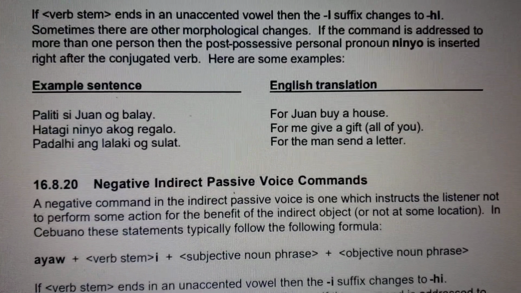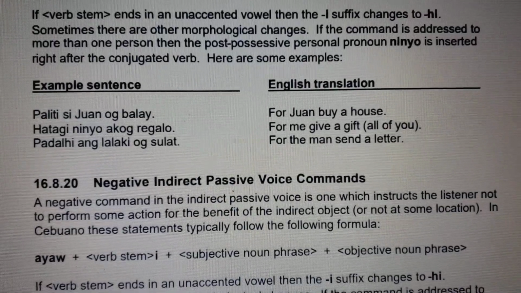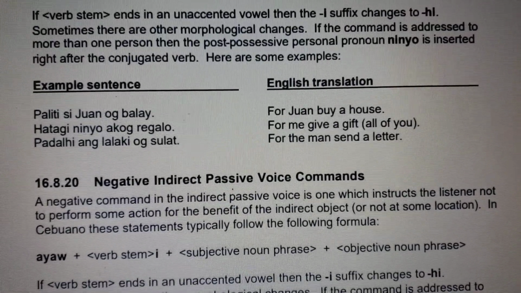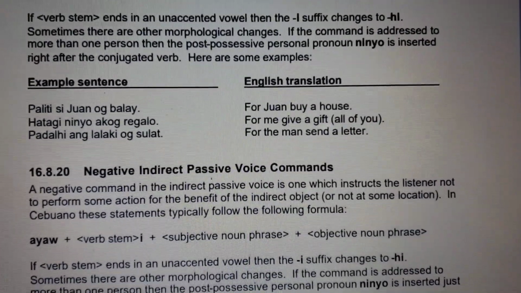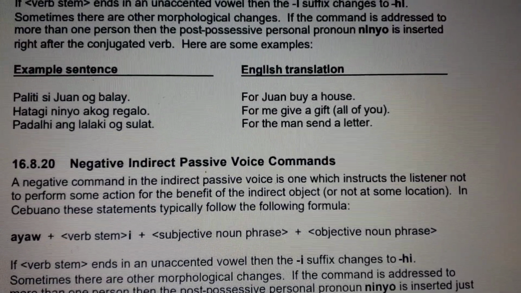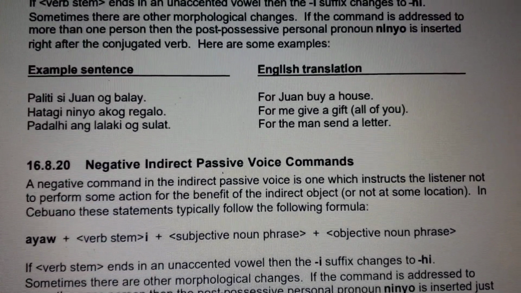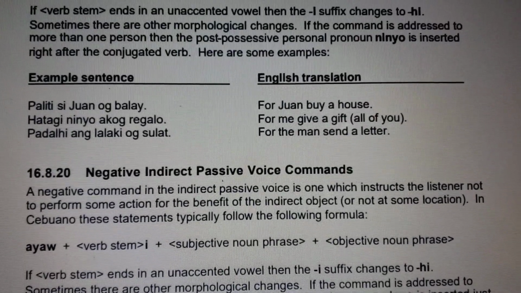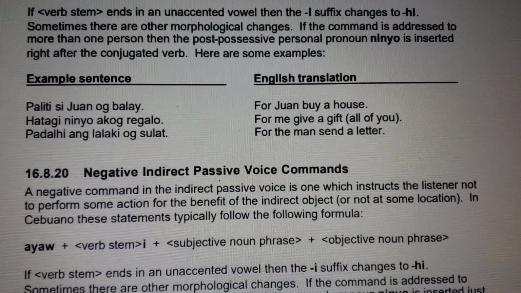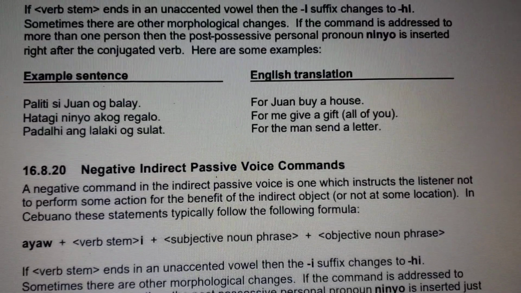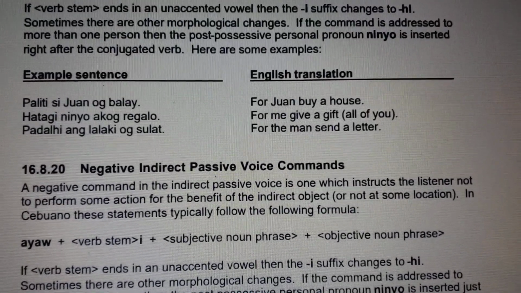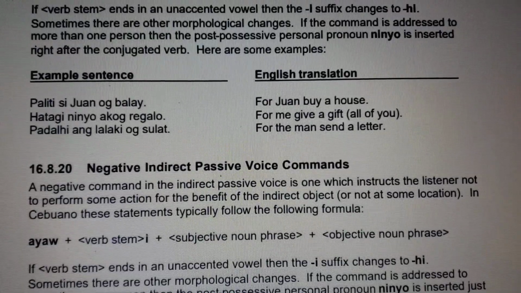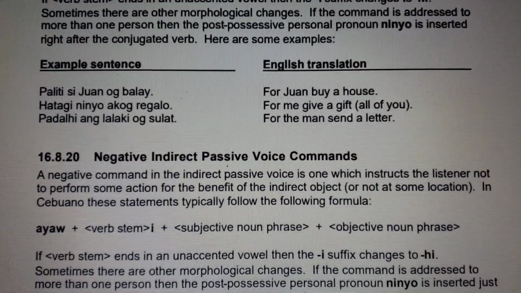If the verb stem ends in the unaccented vowel, then the i suffix changes to hi. So the i changes to hi. Sometimes there are other morphological changes. If the command is addressed to more than one person, then the post-possessive personal pronoun ninyo is inserted right after the conjugated verb. Here are some examples.